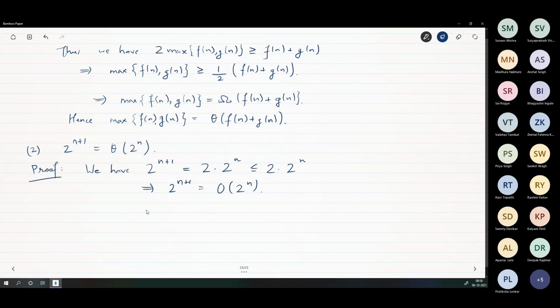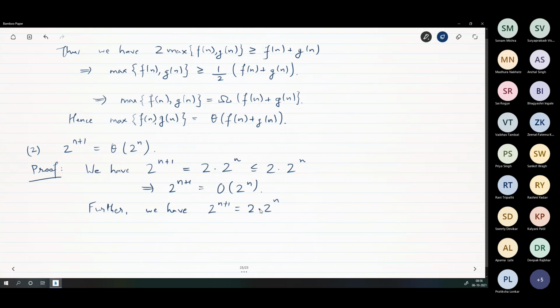How will you show omega? Further, we have, you want to show omega, right? 2 to the n plus 1 is 2 times 2 to the n, right?